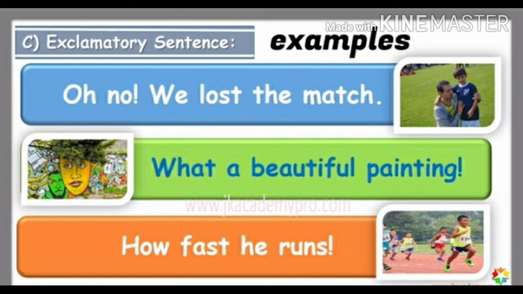Oh no, we lost the match. So you're expressing your feeling. Oh no, they're very sad because they lost the match. What a beautiful painting. So you saw something very beautiful and you're expressing it. Wow, what a beautiful painting. How fast he runs. So you can see, children, these are some of the sentences where your feelings and emotions are being expressed. They are called exclamatory sentences.